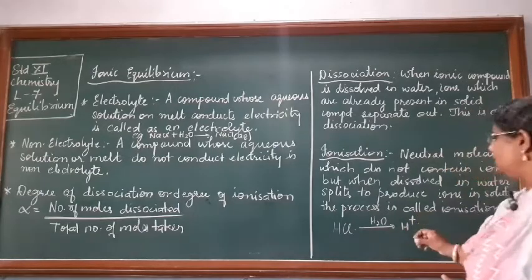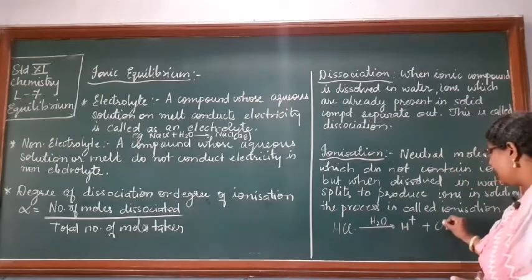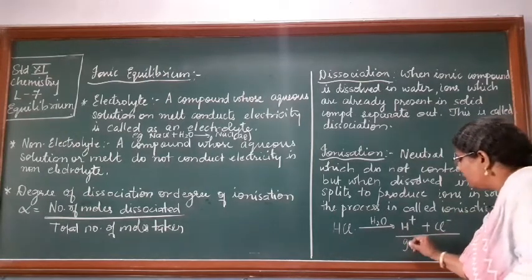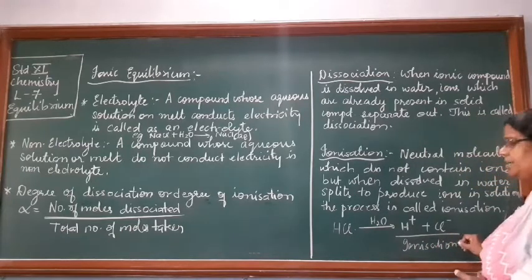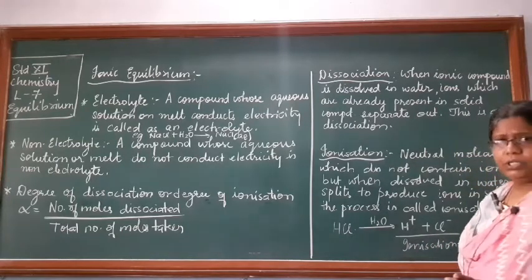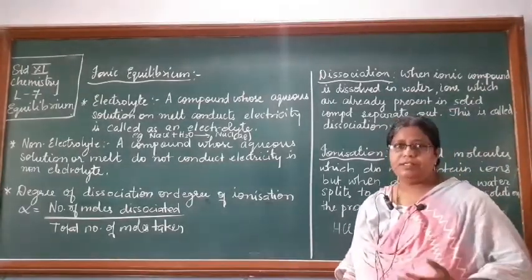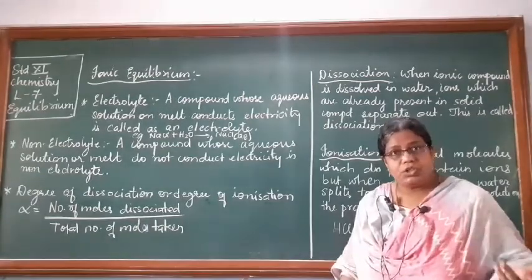It will dissociate, it will separate out or it will form H plus ions and Cl minus ions. तो ये जो process है, this is called as ionization. Any neutral molecule, if you add it to water and it will give you the ions, then that is the process of ionization. वहाँ पे ionization हो रहा है.